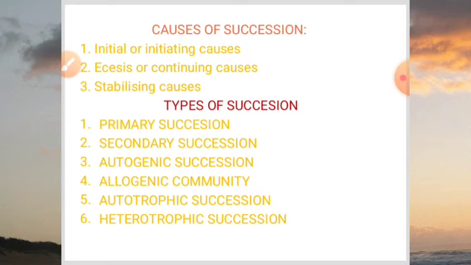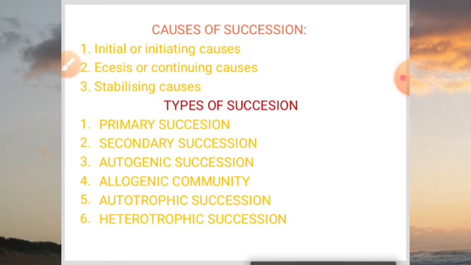Now moving to causes of succession. There are three important causes of succession: initial causes, continuing causes and stabilizing causes. Initial causes can be different biotic factors or climatic factors, which either remove or destroy the vegetation of the area, or do not let the vegetation of an area grow.